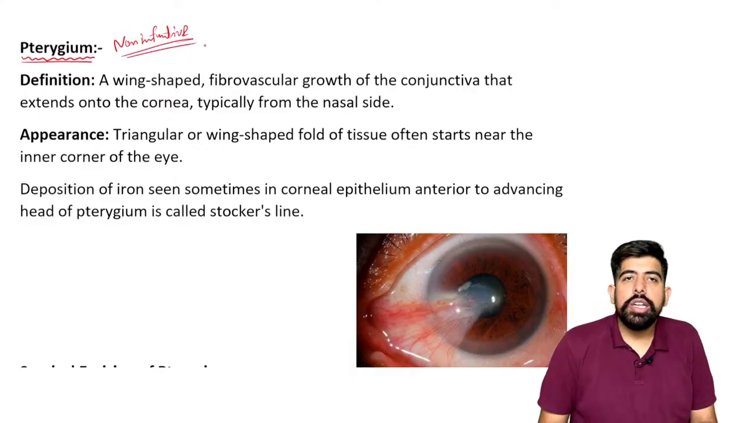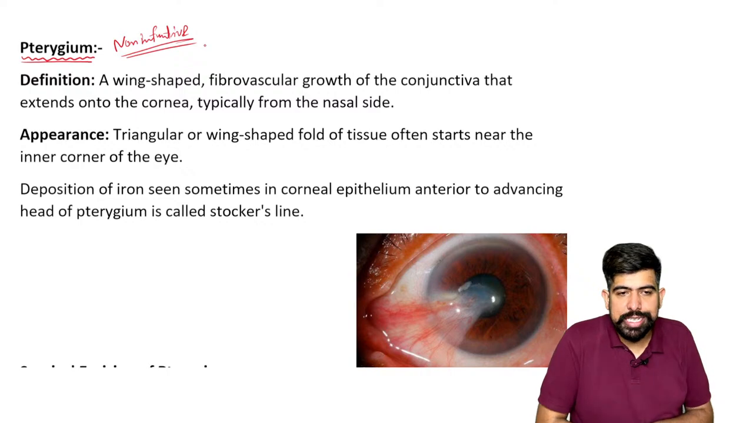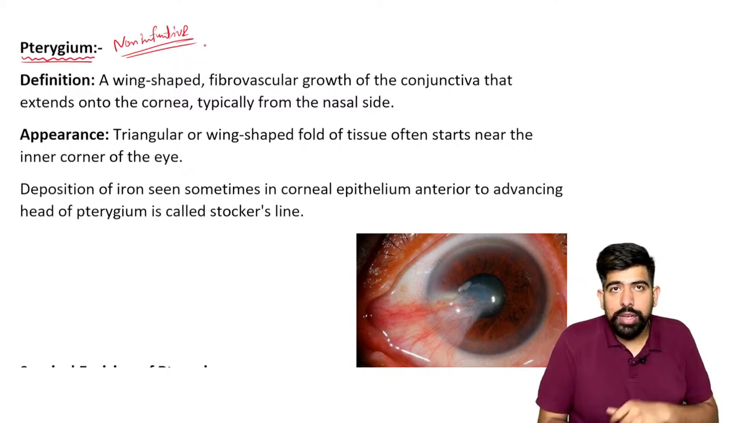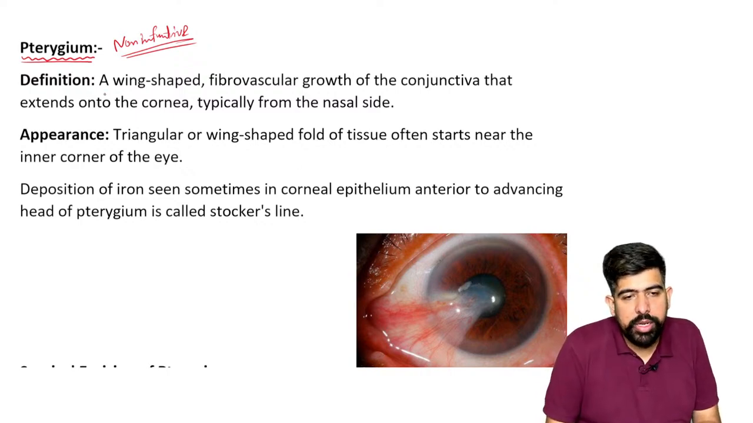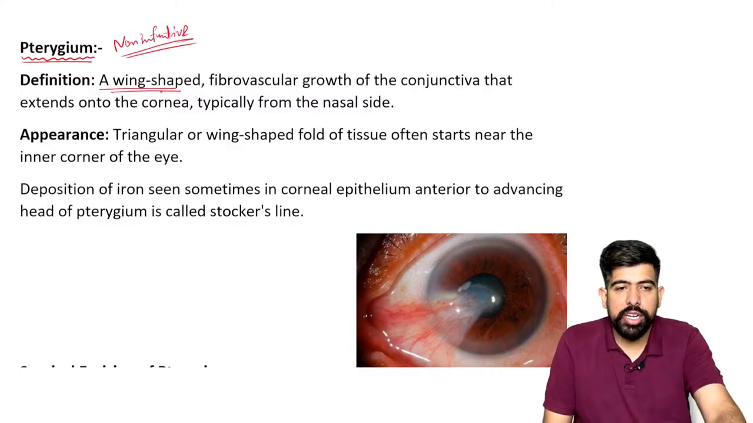This is again a non-infective disease. It means this is not any infectious disease. Okay. Now, what kind of disease is this? Please remember about it. A wing-shaped, guys, what is happening in this particular disease? There is a wing-shaped fibrovascular growth.